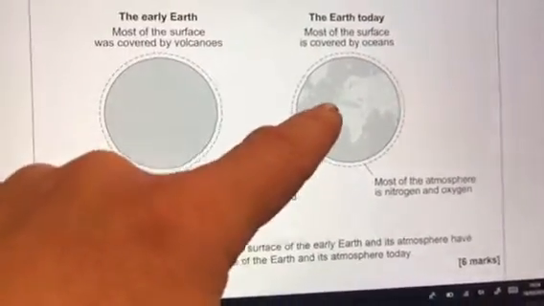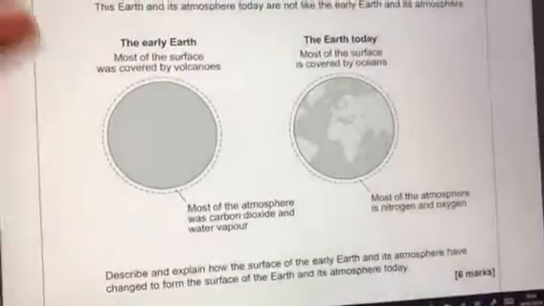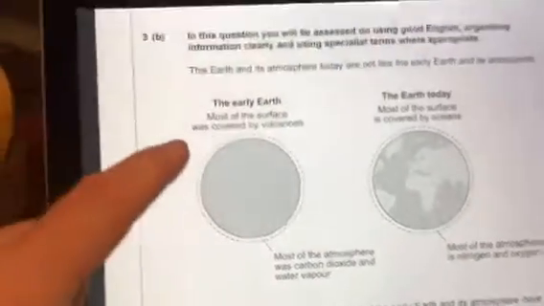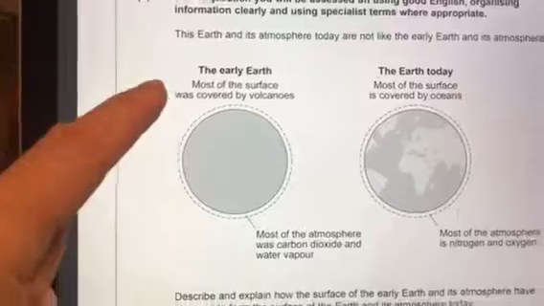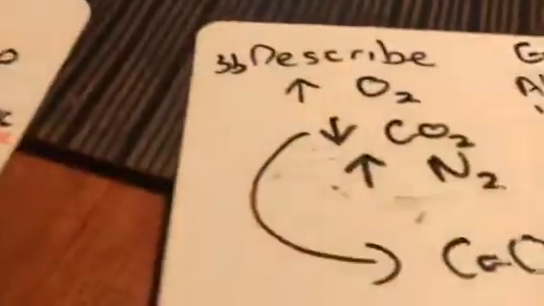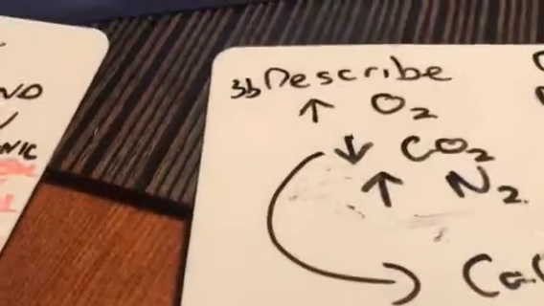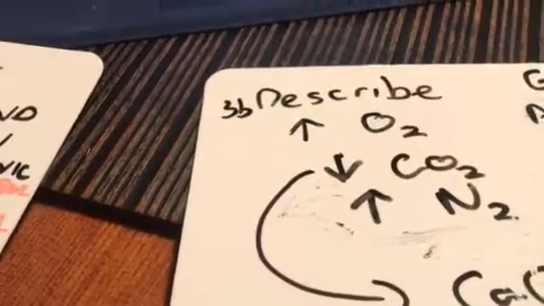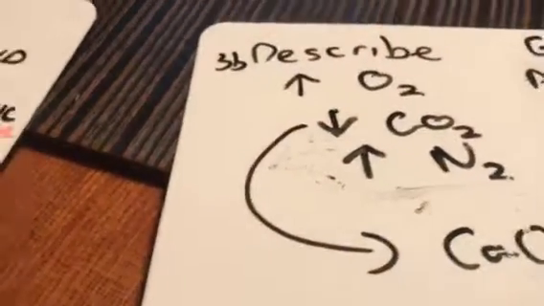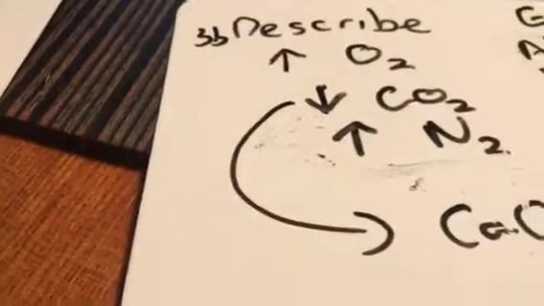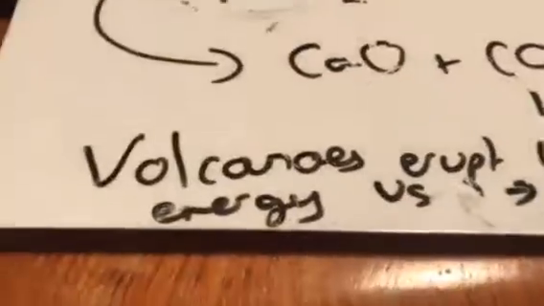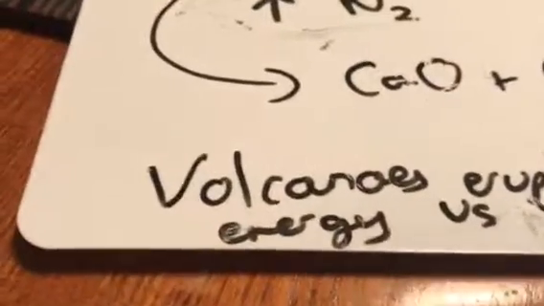At the end, there's a wide variety of gases. There's land mass. Okay, at the start, there's volcanoes. At the end, there's less volcanoes. Okay, so my describe section is that there's oxygen that is increasing from the start to the end, carbon dioxide that's decreasing from the start to the end, and nitrogen that is increasing from the start to the end. We also can see that the number of volcanoes is changing.